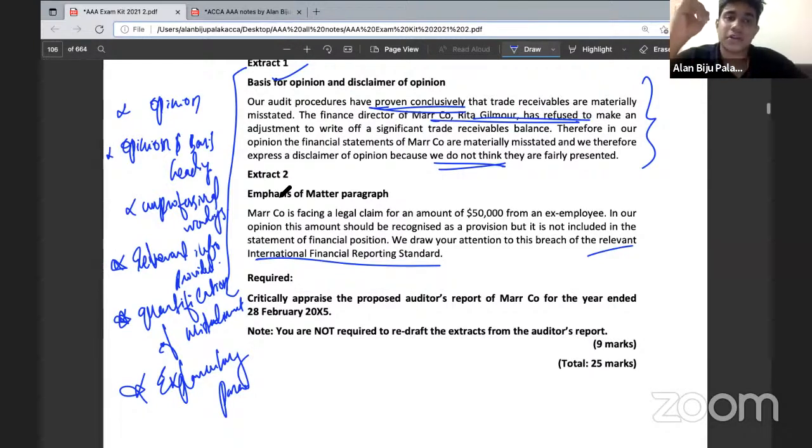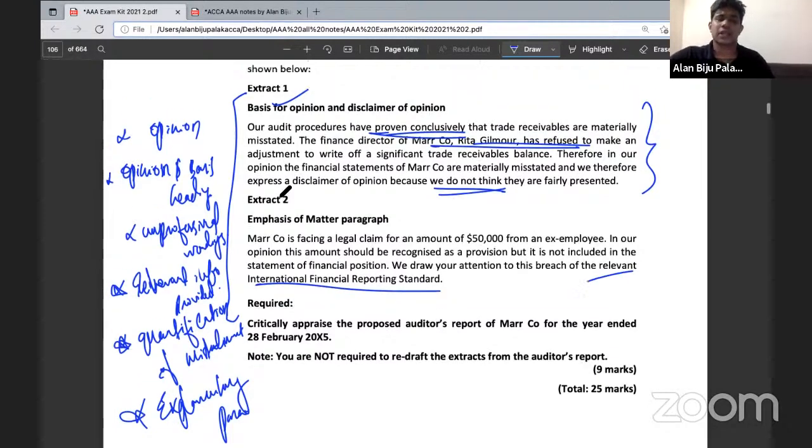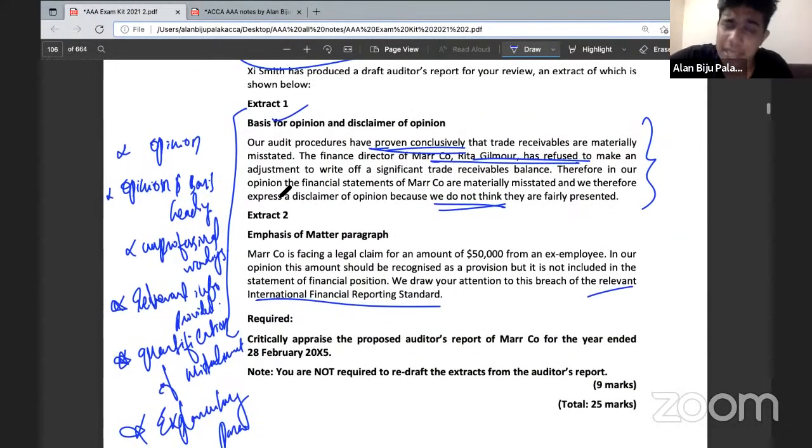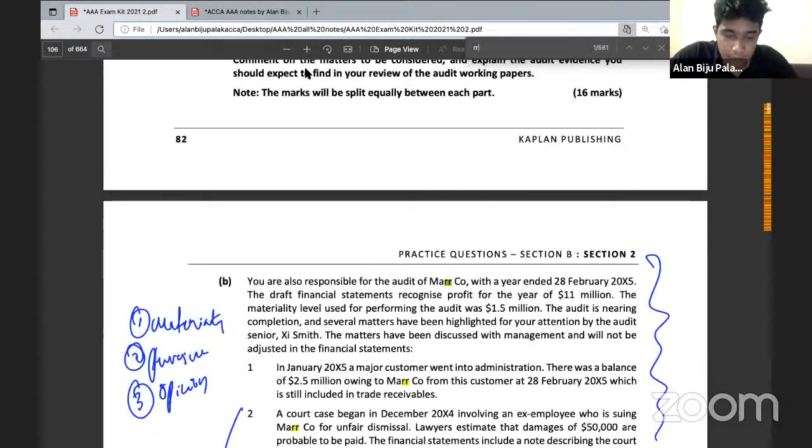So what are all the things that we need to consider? We need to check whether the opinion is right. Then whether the opinion and basis of opinion headings are provided properly. We need to consider whether there is any usage of unprofessional wording. We need to consider whether the relevant information and quantifications are provided. Then the usage of explanatory paragraphs must also be considered. So these are all the factors that I need to consider while critically appraising the auditor's report. However, we will just move to the question of Rocket Company.